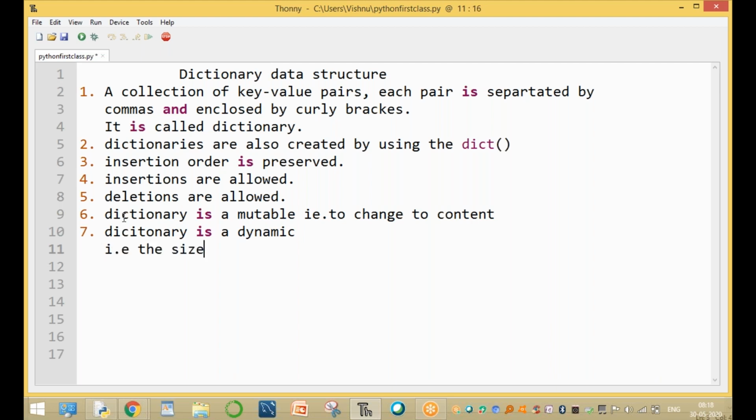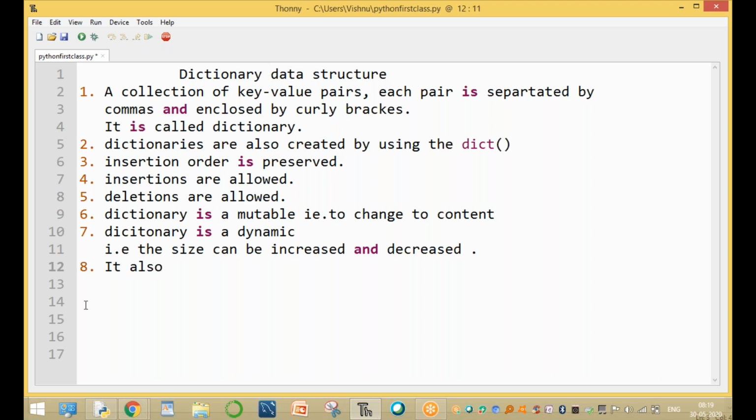That is, the size can be increased and decreased. And how to increase it, sir? Increase and decrease. Increase means insertions. Decrease means deletions. That is the dictionary. Now it allows